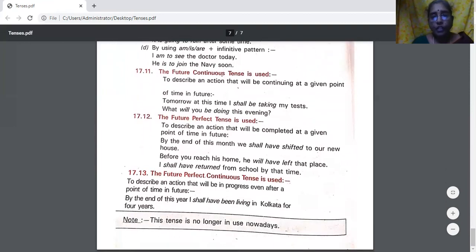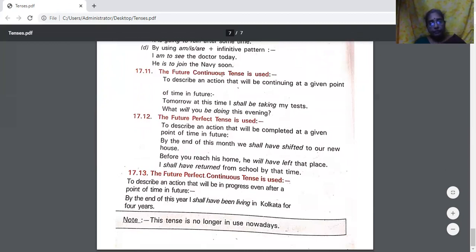Future continuous tense. Future continuous tense is used to describe an action that will be continuing at a given point of time in future. Now we have seen about past. Now, an action which is going to take place in future. Tomorrow at this time, I shall be taking my tests.